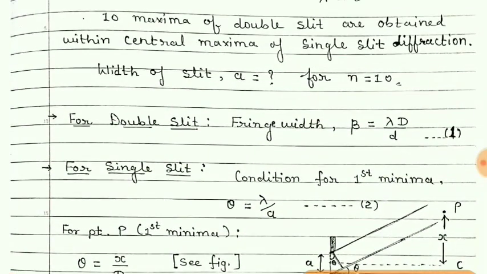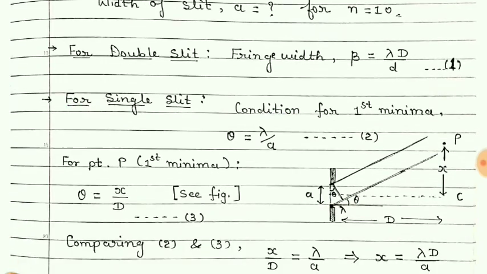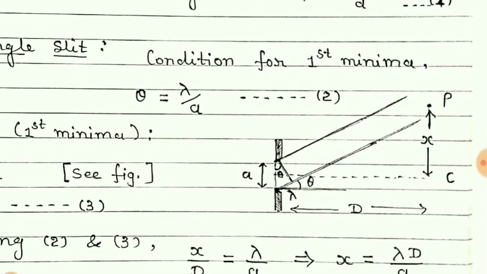I have written here, for a single slit, the condition for first minima is theta is equal to lambda by a, that we have studied. And you can see in this figure, suppose the rays which are moving towards P give us first minima on the screen at distance x from the center.